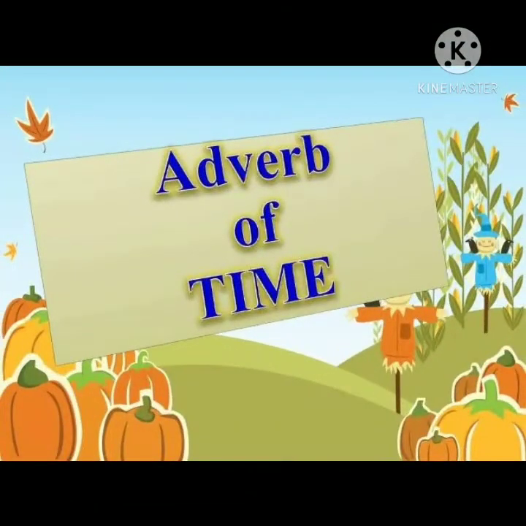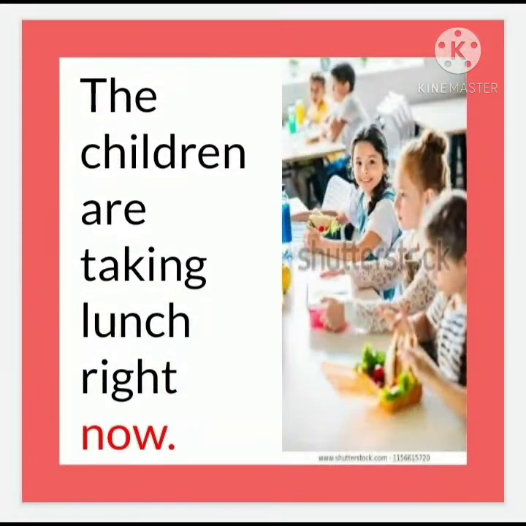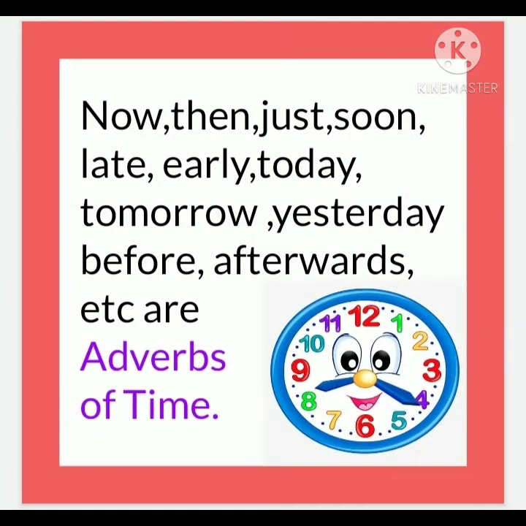Next we have adverbs of time. These adverbs answer the question when the work is done. That means they tell about the time of the work done. For example, the children are taking lunch right now. In this sentence, the word now describes the time of the work done. That means the work is going on now. So, now is the adverb of time. More examples of adverbs of time are then, just, early, soon, before, afterwards, etc.